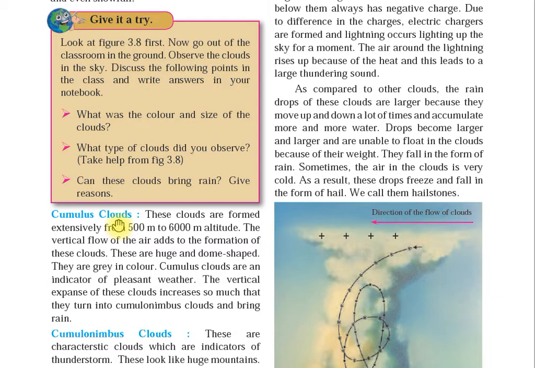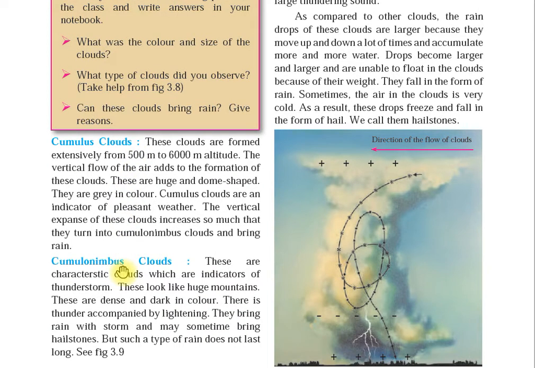Cumulus clouds are huge and dome shaped. Dome shape means in the shape of a semicircle. Cumulus clouds are indicators of thunderstorms. When we get thunderstorms, both lightning and thundering, that is because of cumulus clouds.